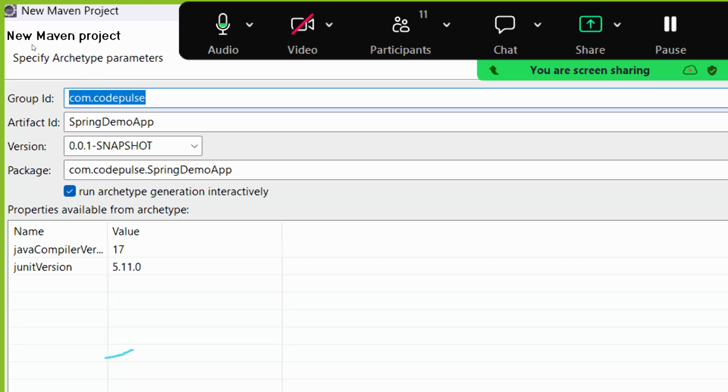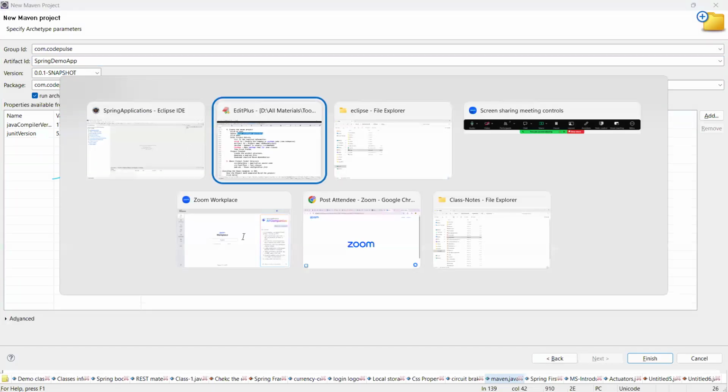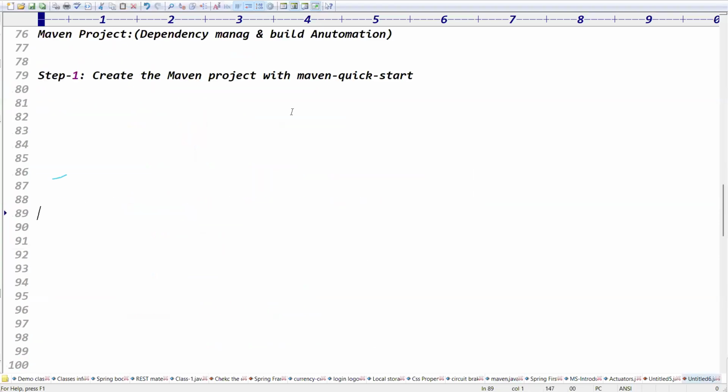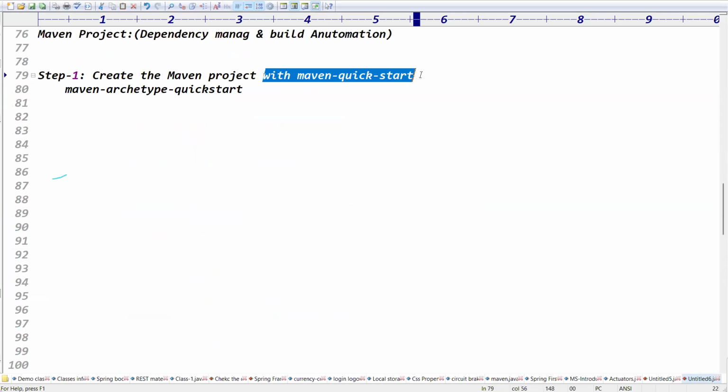See guys, this group ID is nothing but a package name. Artifact ID is nothing but what? Yes, artifact ID is nothing but the project name, right? Exactly. Create the Maven project with the Maven archetype.